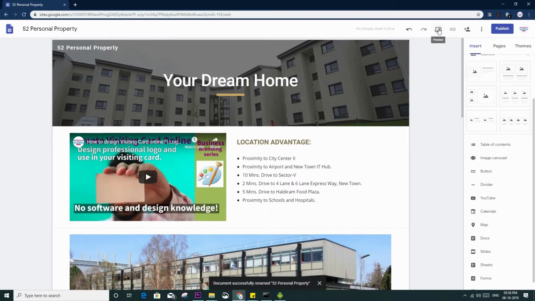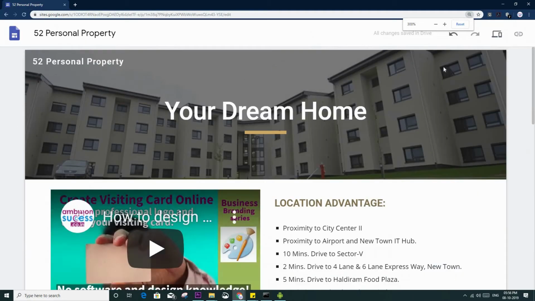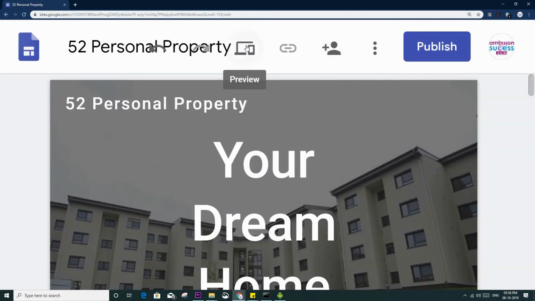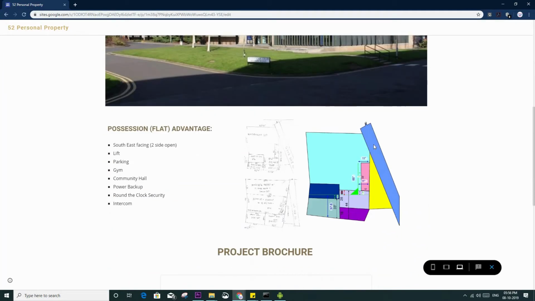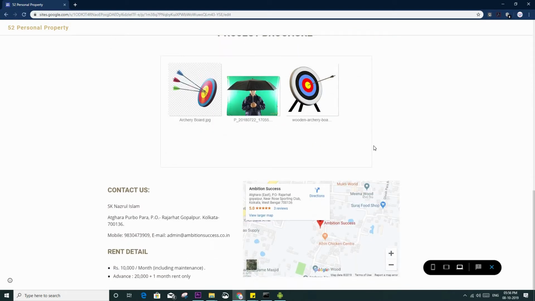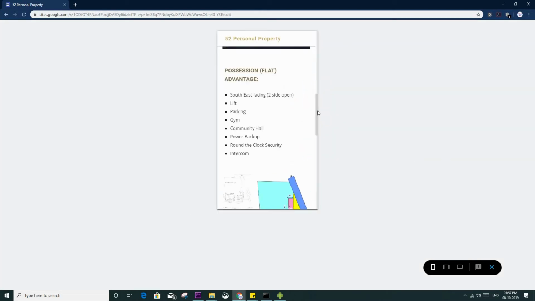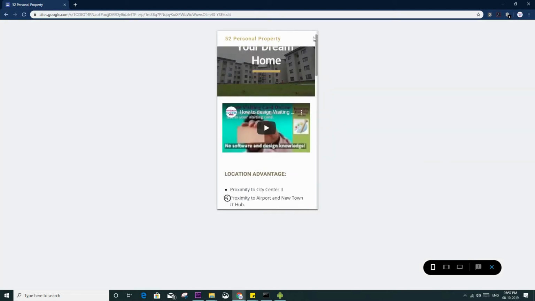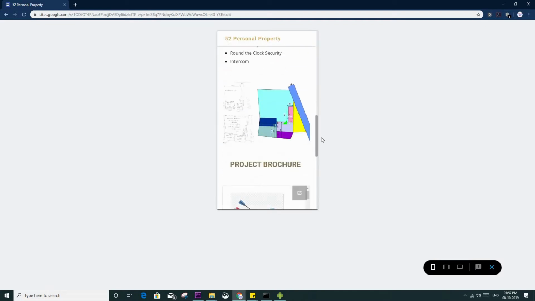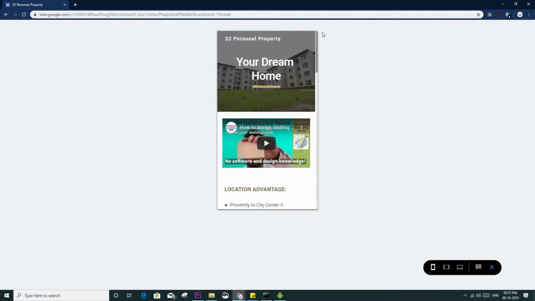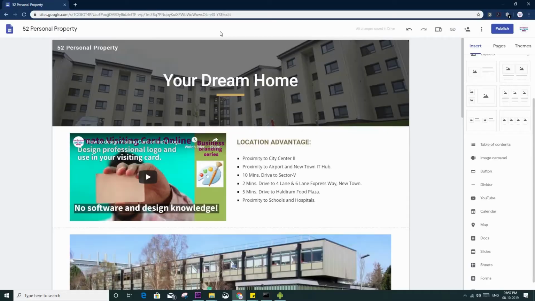So click here. See, can you see this? The website we have prepared right now, and it will look like this in mobile. See? Now, how to publish this? Because this is only with you.